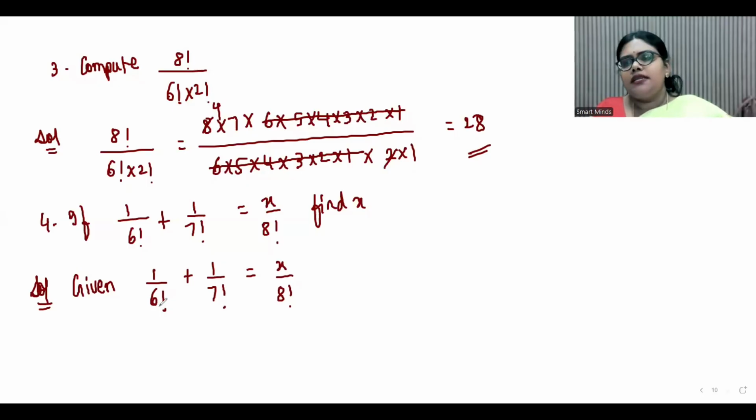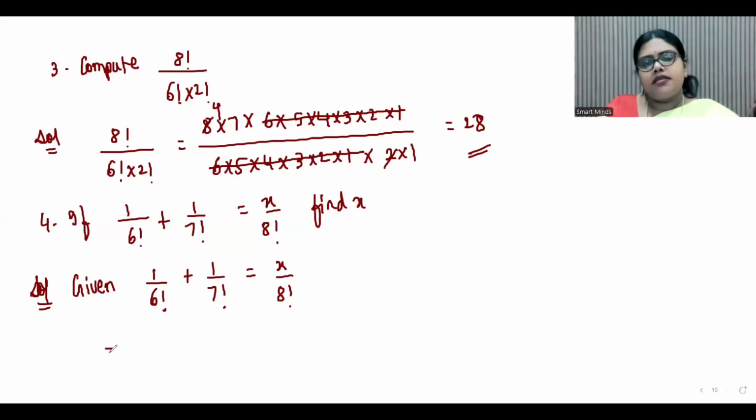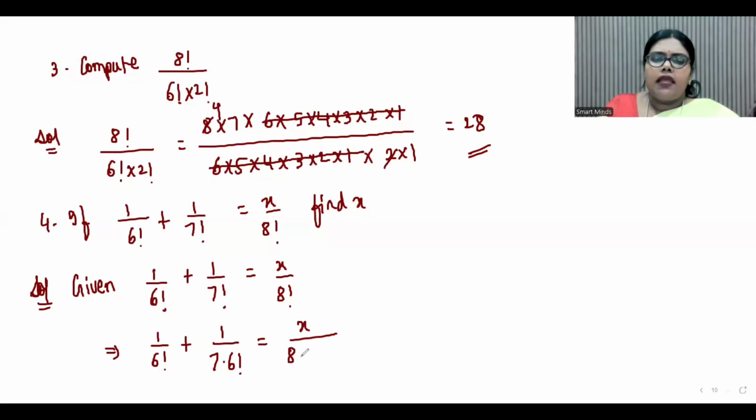So which is the least out of these 3, 6, 7 and 8? 6 is the least. So we will convert 7 factorial also in terms of 6 factorial and 8 factorial also in terms of 6 factorial. So let's see how to do that. 7 factorial we can write as 7 into 6 factorial. And 8 factorial, we can write it as 8 into 7 into 6 factorial.